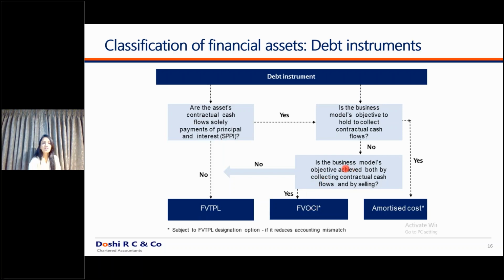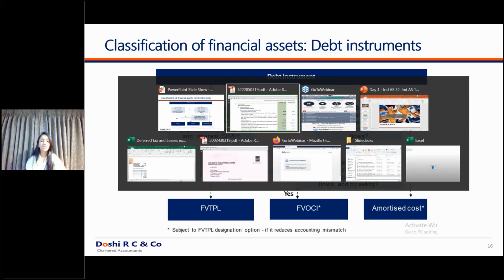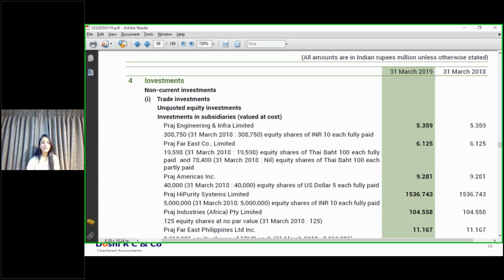If even hold to collect is not getting met, then it is fair value through P&L. So understand these classifications. We will again go for an example. We had discussed the annual report of Praj Industries Limited. We had decided what is a financial asset and what is a financial liability. Now we will again discuss what is the classification of these financial assets and financial liabilities.